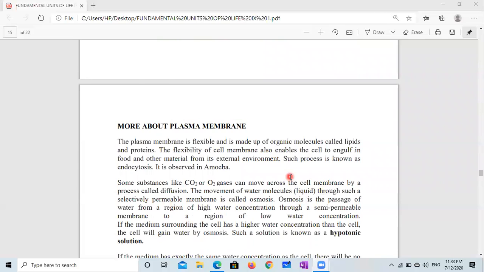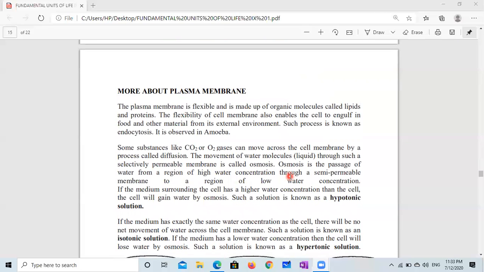Now, we have discussed almost all the things which are related to the cell. But some more information is given here about the plasma membrane. As we have discussed, plasma membrane is a semi-permeable membrane and it allows certain substances to come inside and certain substances to go outside. So how does it happen?